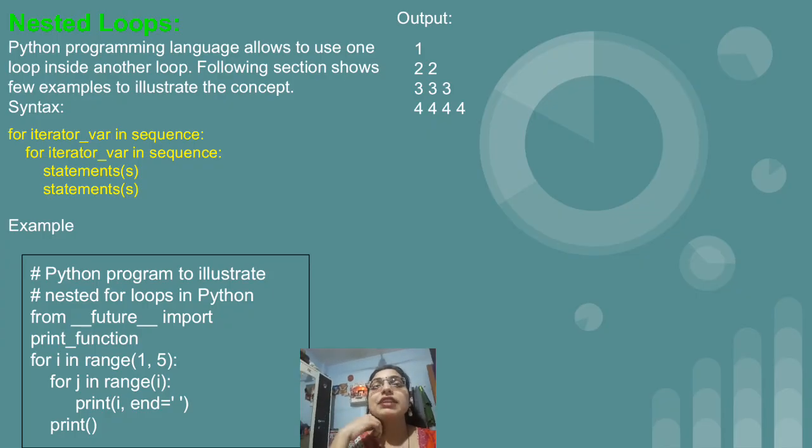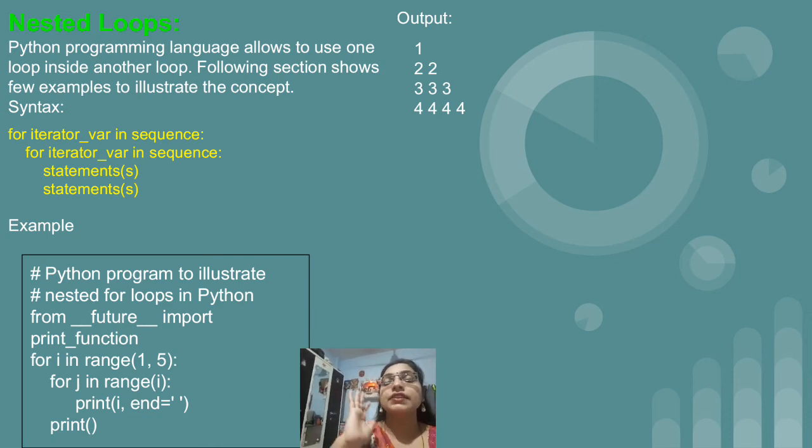After that we have the nested for loop. Nested for loop means, we have already seen the pattern programs in the C and C++ languages, where we printed the star. Similarly in Python also we have nested loops. We can make a nested loop for for and also while. Now in this example I have given for, that is, the nested for loop we are going to see. So again the execution is similar to other languages.